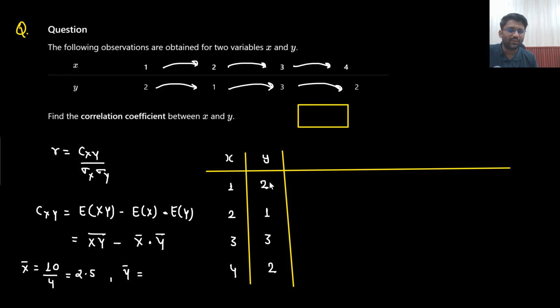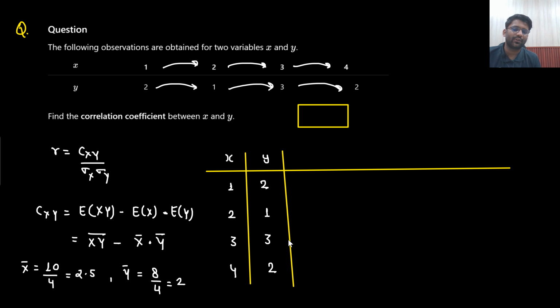What will be the expectation of y? Simply I need to find out the average of 2 plus 1 plus 3 plus 2. So what would that be? 8 divided by 4, that would be equal to 2. So I have the average of x, I have the average of y.